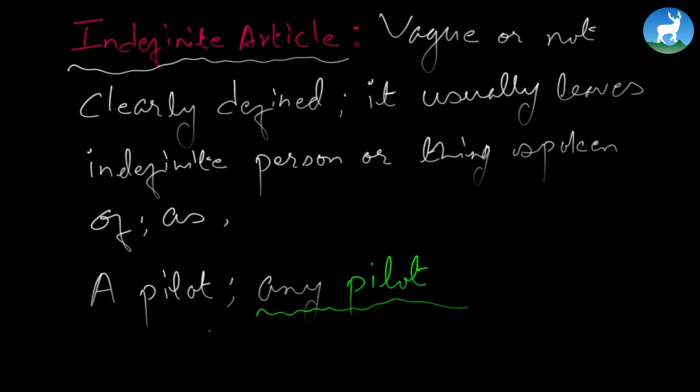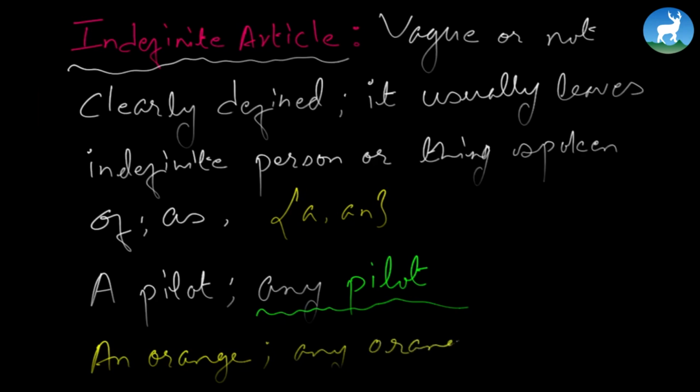And because it's a and an, remember, a and an are called indefinite articles. It could be an orange. This would again mean any orange, not any specific orange, just any orange. A and an are never specific, never particular, and they're always vague.